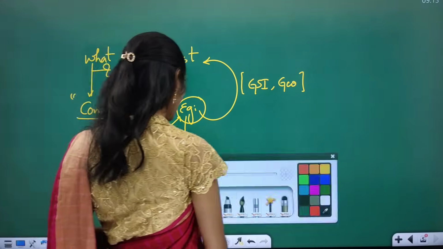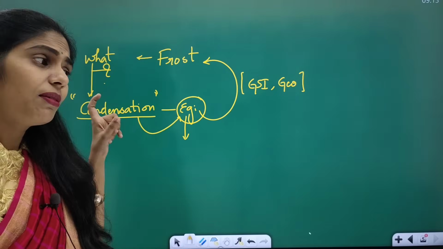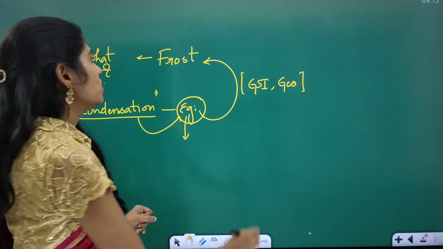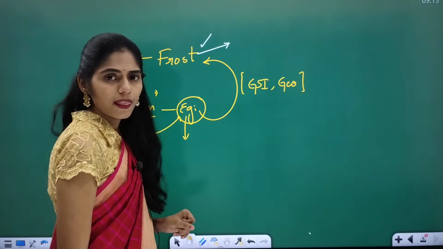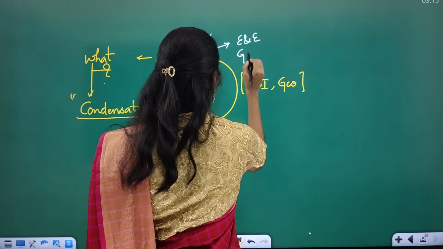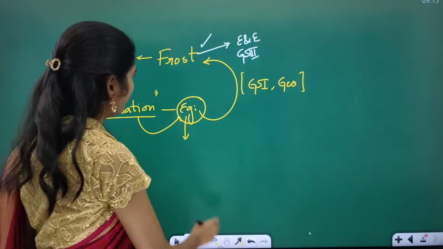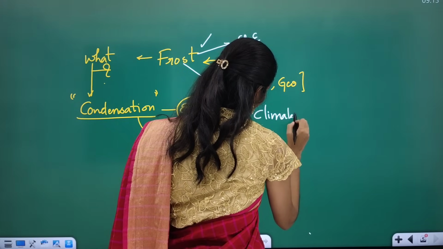But here you have to see one more dimension. This article is saying that for the first time in the last 20 years, there is no frost. This year we are facing this problem of no frost. So this article is relevant from environment and ecology, which comes under GS paper 3. So what might be the reason? The reason here is climate change.